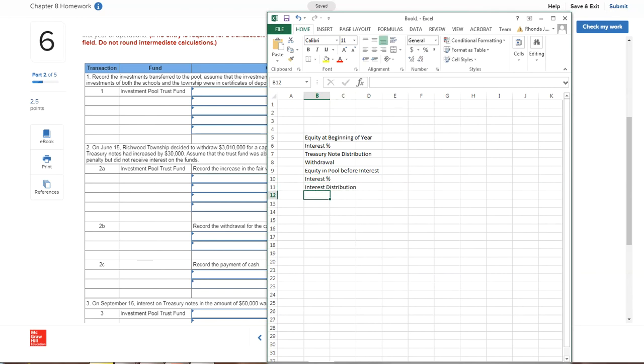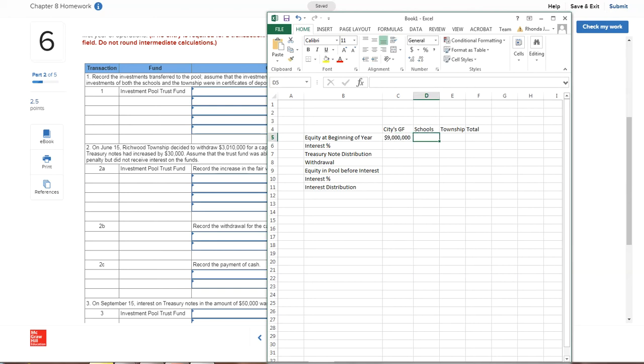Okay, so all of this is based on the city's general fund, the schools, the township, and then we have the total. So with the equity at the beginning of the year, this comes from the information that's given to you. I'm just putting it in a different format for you that I think will help tremendously. In the township. And then we can total all of these.